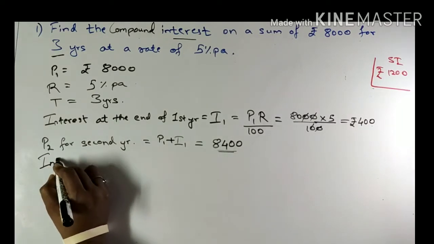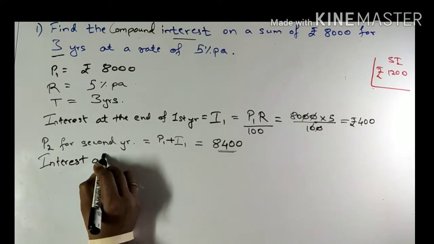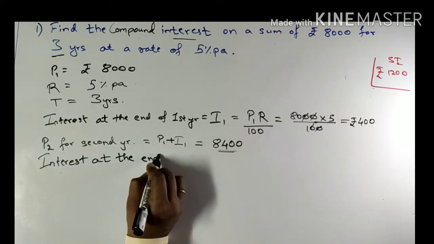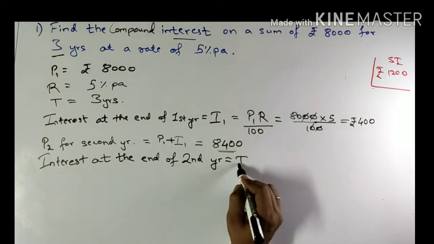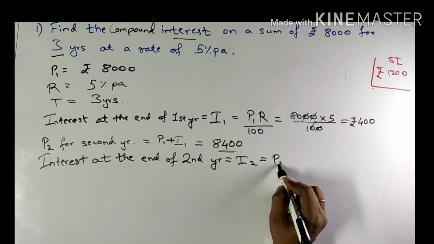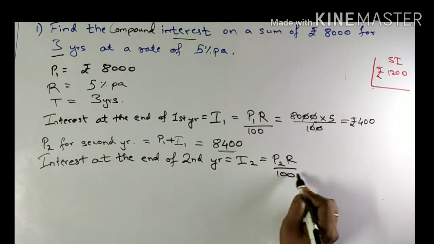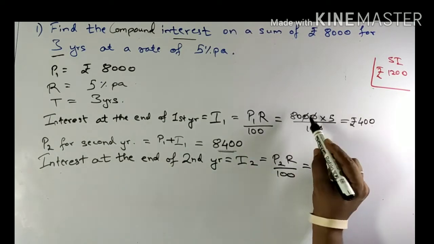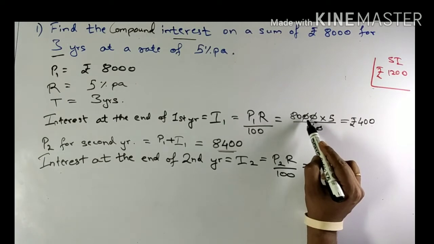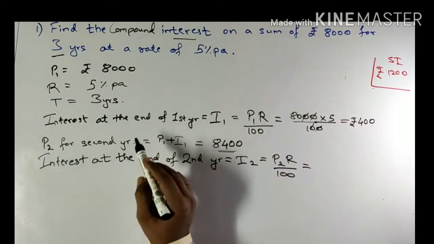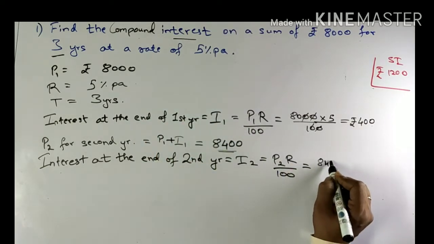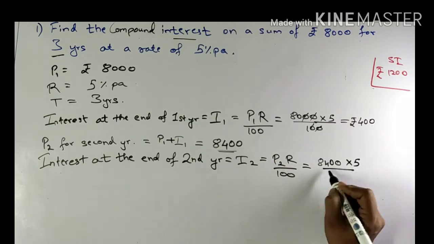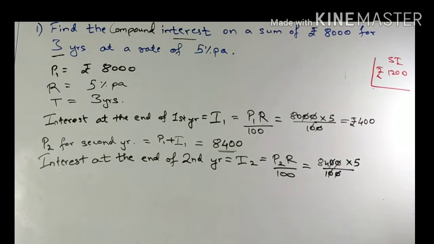Again, the interest at the end of the second year will be I2, calculated by the same formula, P2 into R upon 100. In the first year the principal was 8,000, in the second year the principal becomes the sum of principal and interest, so 8,400 into 5 upon 100, and this gives me 420.